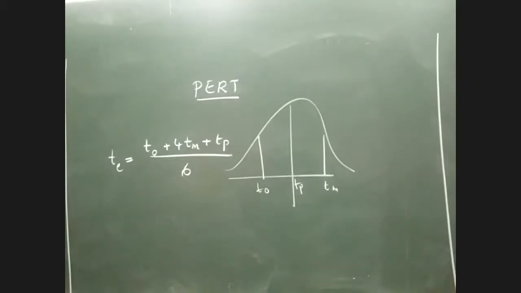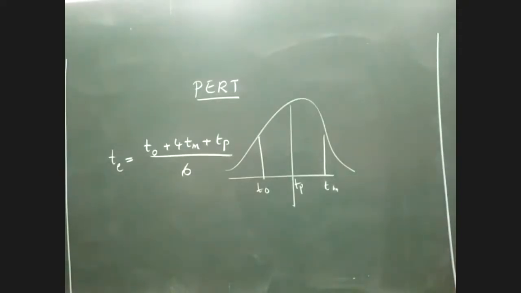In PERT, there is one extra step I'm doing here. What is that extra step? I am supposed to convert the three duration problem into a single duration problem. Once it is converted to a single duration problem, then automatically the problem becomes CPM, and the same procedure as in CPM will be followed thereafter.